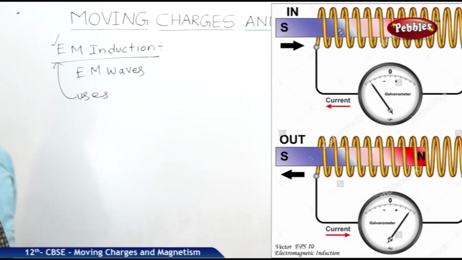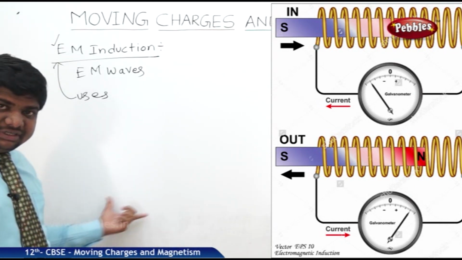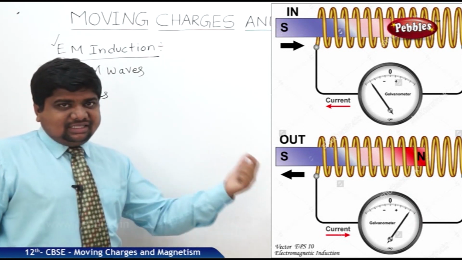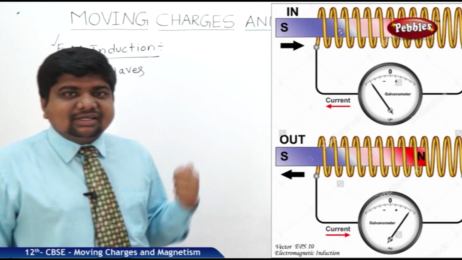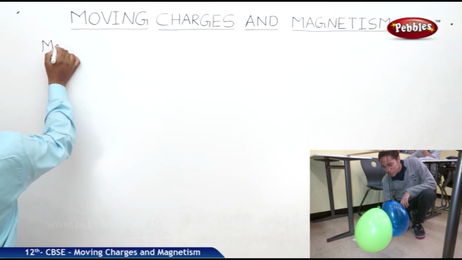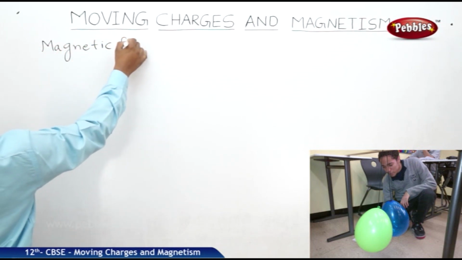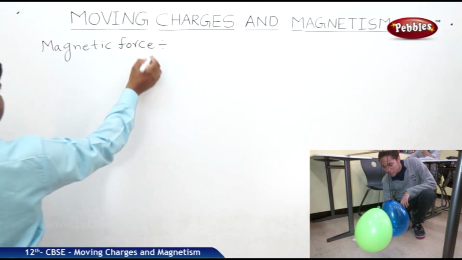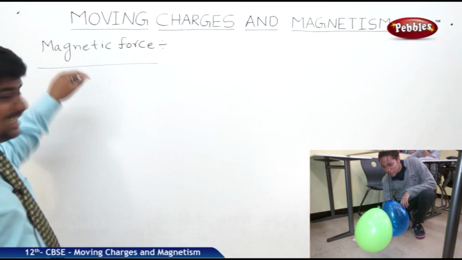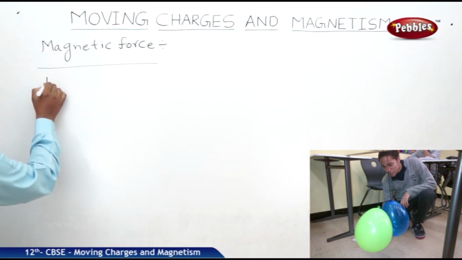In moving charges and magnetism, first we will see what a field is, how this field is generated, what the equations are, and what the applications are of these moving charges when they are in a helical or circular path. Now we will see what a magnetic force is. Before going to the magnetic force, the first basic concept in all the forces is the electrostatic force.